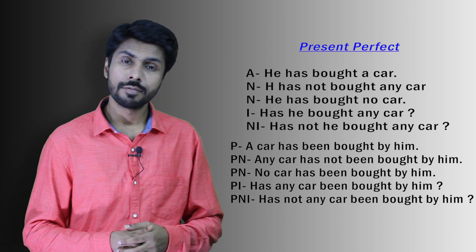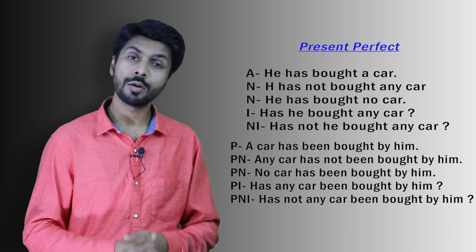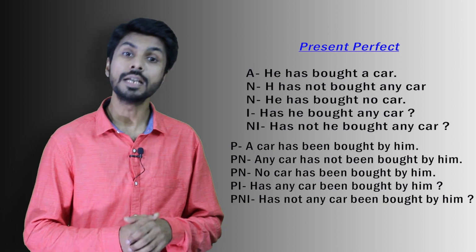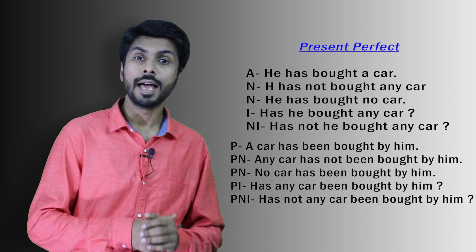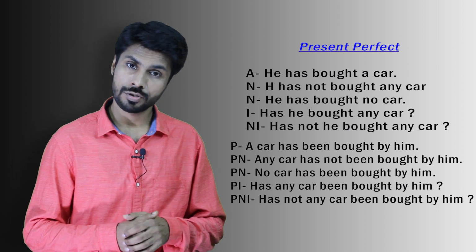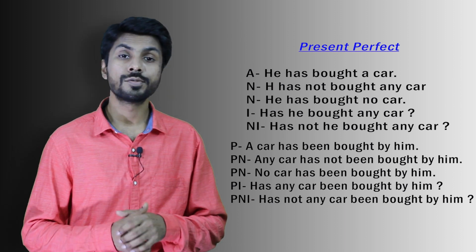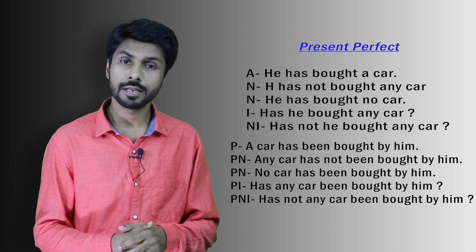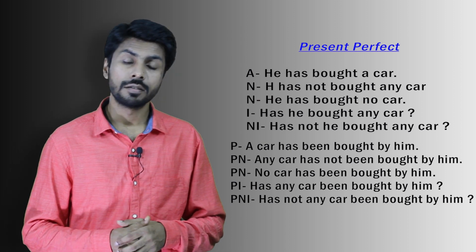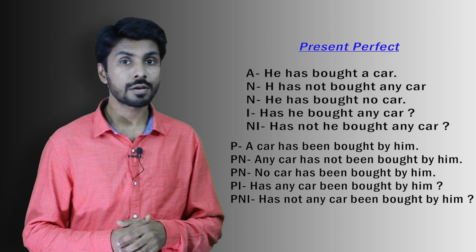Now come to the passive. For passive, we'll start with the object. What is the object, upon whom the action is done? So the person who is working here, he, that is called the subject. And the action is done upon a car. And the verb is bought. So we'll start with the object while using the passive voice. Mostly we use it in speaking naturally also. Try to use passive voice. We'll start with a car. A car has been bought by him.